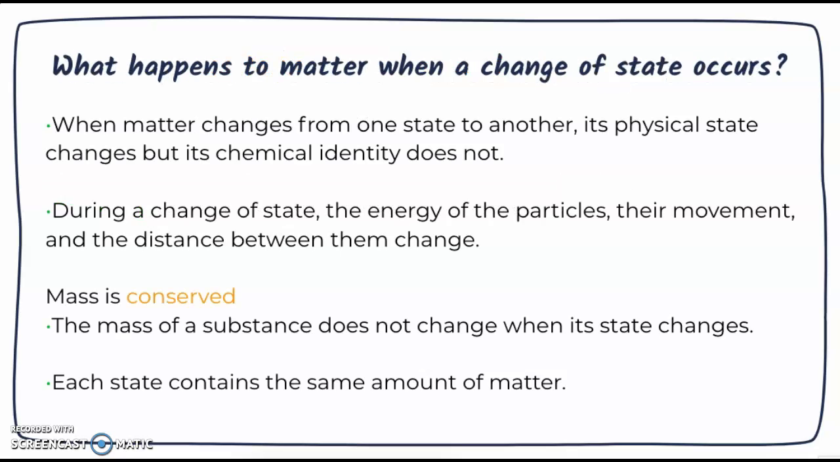What happens to matter when a change of state occurs? When matter changes from one state to another, it remains the same kind of matter. Its physical state changes, but its chemical identity does not. An example would be an ice cube and the puddle it forms when it melts are both made up of water. During this change of state, the energy of the particles, their movement, and the distance between them change. Mass is conserved. The mass of a substance does not change when its state changes. Each state contains the same amount of matter.